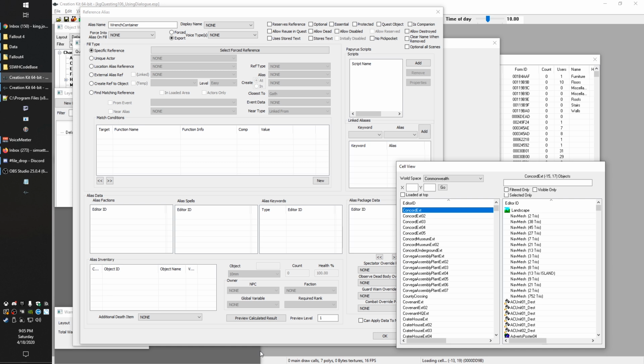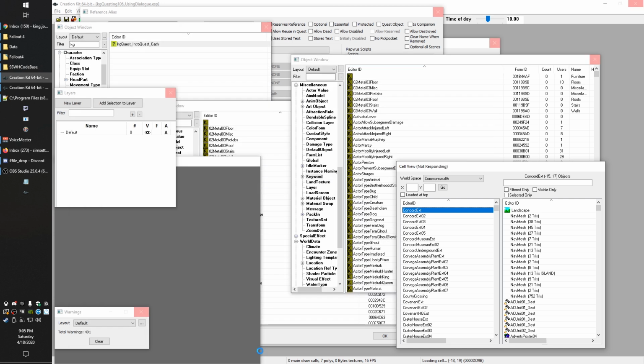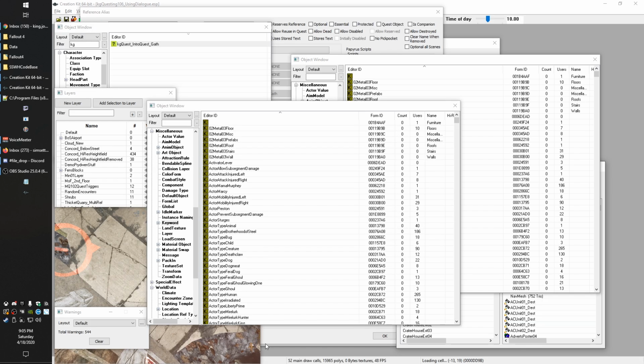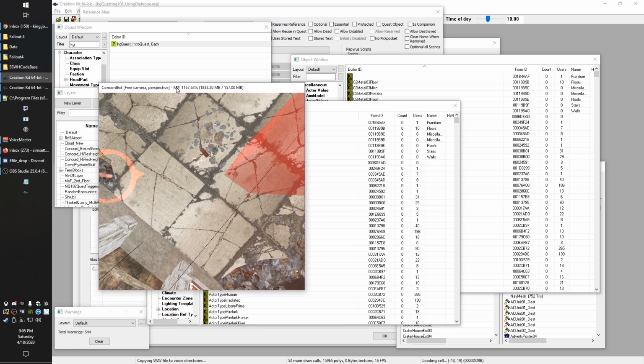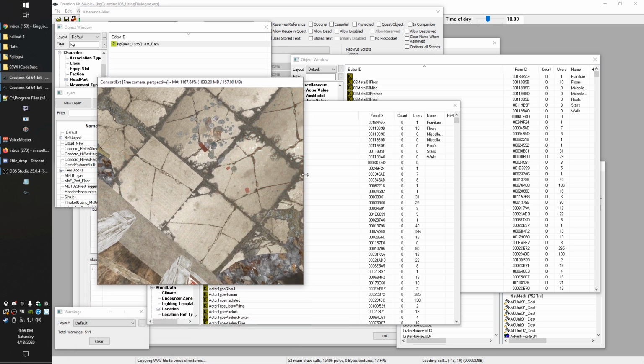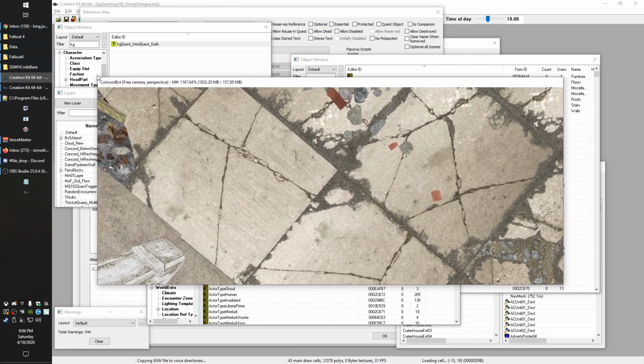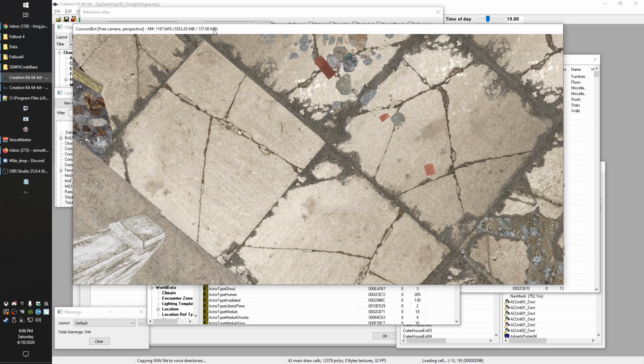Nice and slow, CK, just the way I like it. I hope you guys who have been following along with all these guides have gotten used to the snail speed that is the Creation Kit, and it hasn't burned you out yet. I assume if you've made it this far, then you're in it for the long haul. So let's head in over here. There are some tricks to make it load a little bit faster. I have just not learned them all, so maybe I will learn them one day and show them to you guys. One thing I do like to do is turn off the markers right away and then lock the layers.